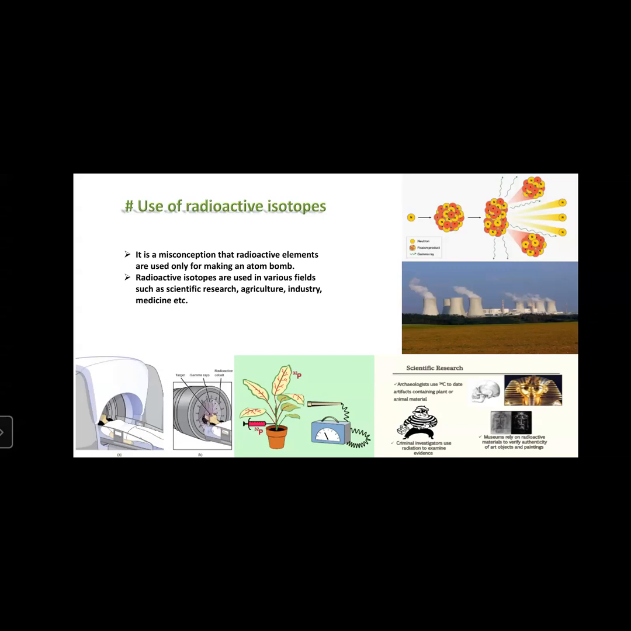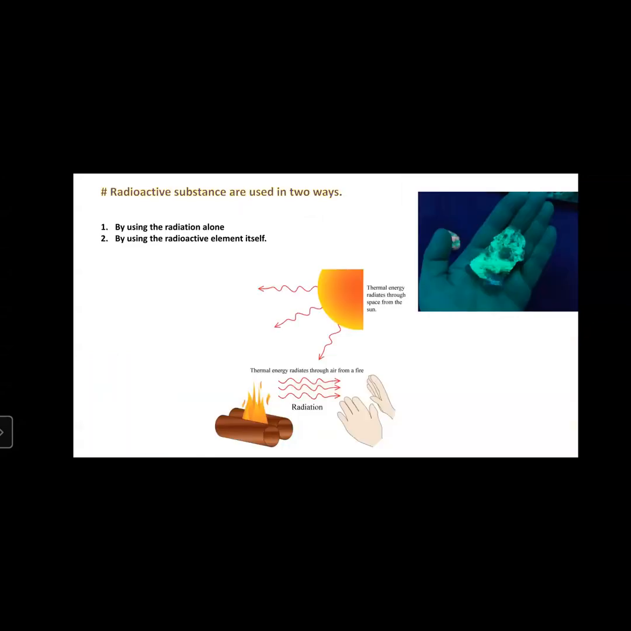Radiation, along with the making of bombs or destructive atoms, has numerous uses in the fields of medicine, agriculture, scientific research, industries, etc. Radioactive substances are used in two ways: by using the radiation alone, or by using the radioactive element itself. Either we use the element directly or we use the radiation.